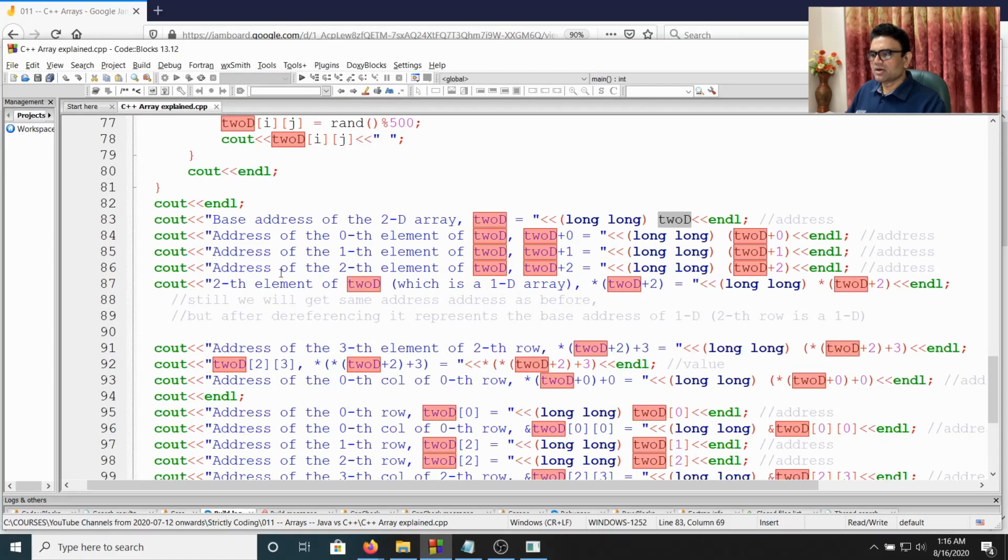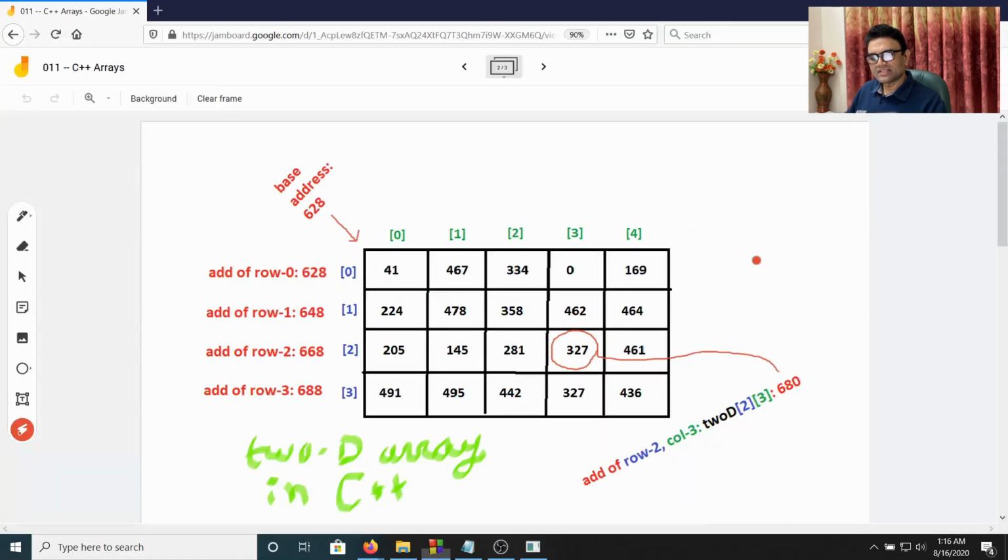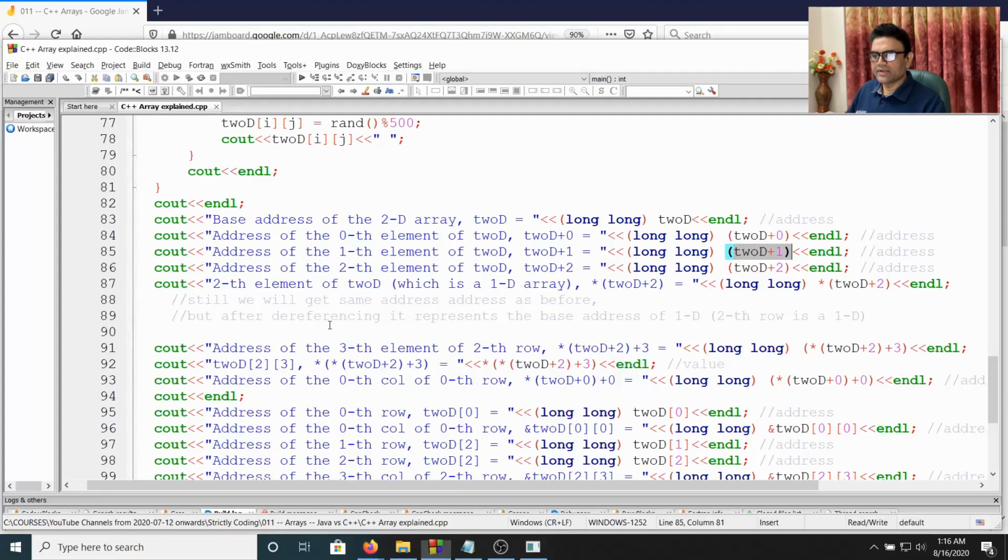Now if we say the address of the element of the index 1, that means 2D plus 1. So 2D plus 1 will give me the address of the next element. In this case, next element is the next 1D. That means it will give us 648. Not the address of this value, but the address of the second 1D.